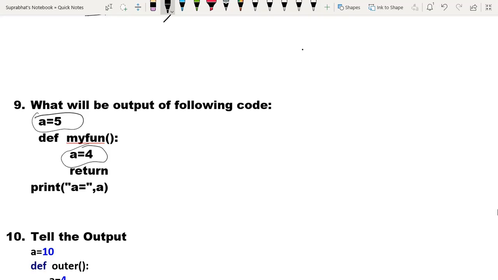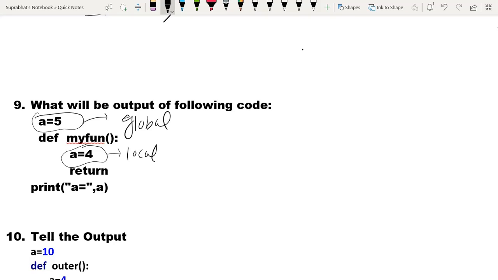Because I am printing a outside this function, it will print a as 5, because a global variable works everywhere, whereas a equal to 4 is local. I have told you this. So the answer will be 5.